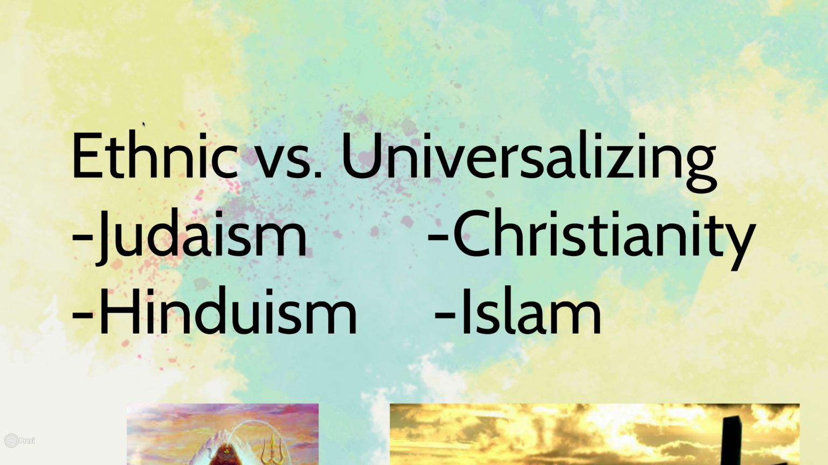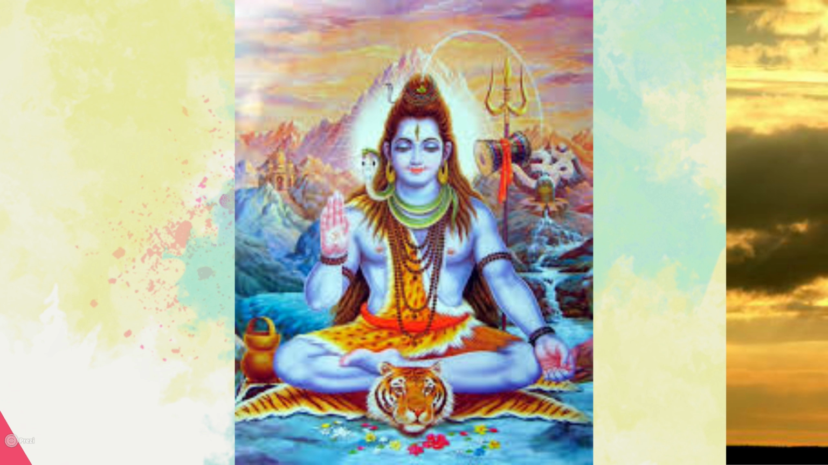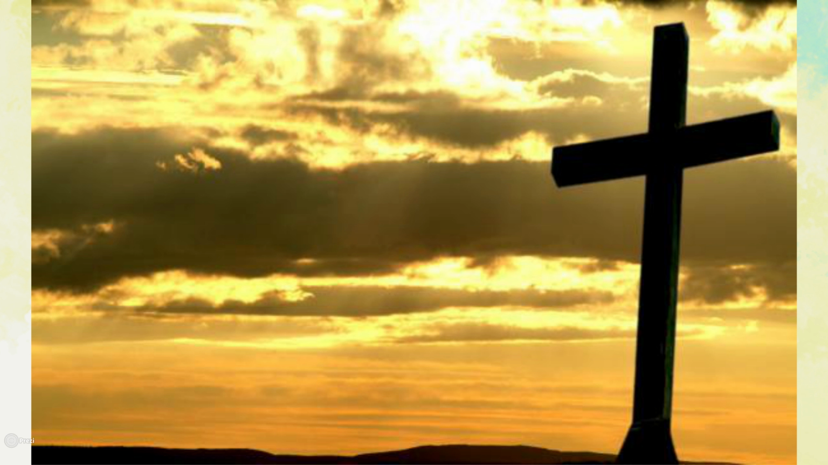who follows that religion. Hinduism is the world's largest ethnic religion because they have hundreds of millions of people. I think they're up to 1 billion now. Christianity is the world's largest universalizing religion. Islam is about to overtake that.